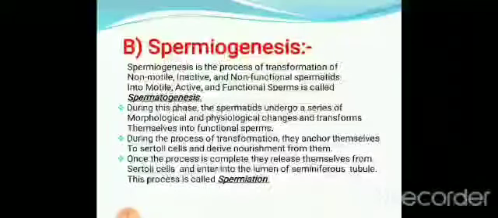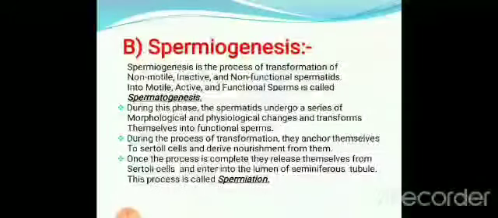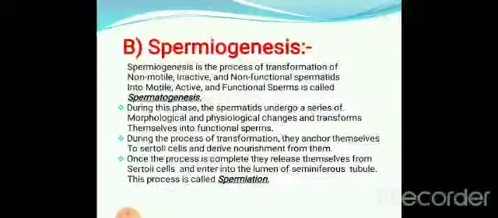Spermiogenesis is a process that will convert the non-functional, inactive, non-motile spermatids.